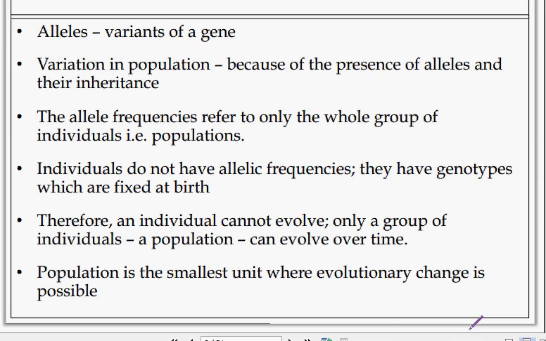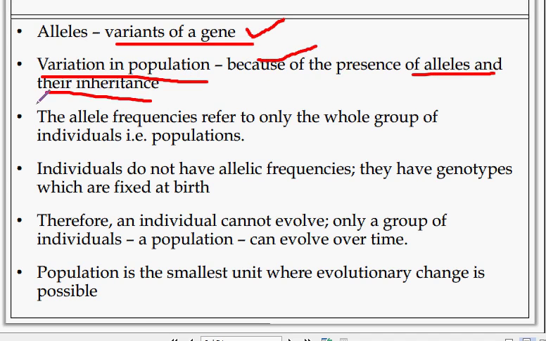The unit of evolution is the allele. Alleles are variants of a gene. Variation in a population is because of the presence of alleles and their inheritance. Variation means that different populations occur. Why? Because there are different alleles and different inheritance.